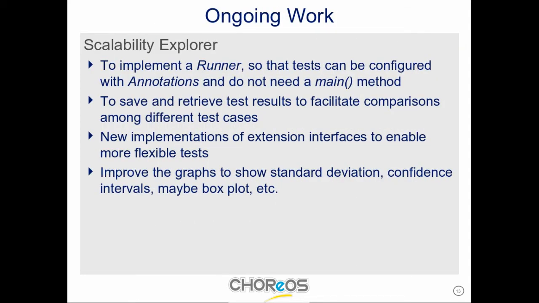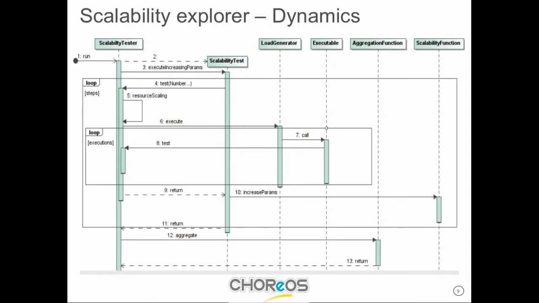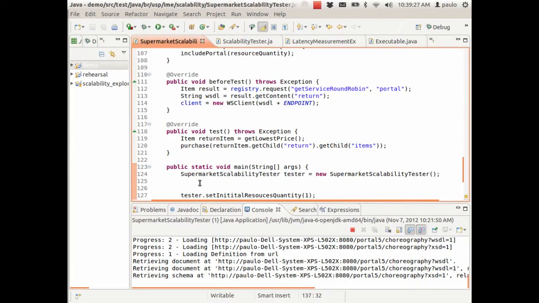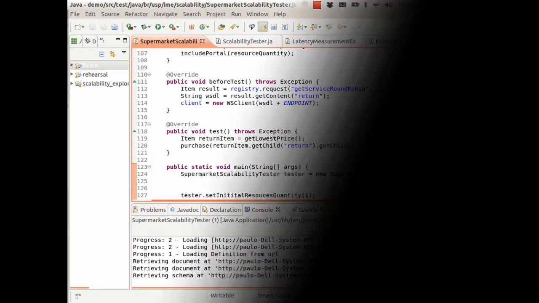Before that, let's switch now, Paulo, to Eclipse, where the developer would be working. So here we have, for example, one test that we already implemented. The idea here is to test the scalability of a supermarket choreography that we developed to serve as a test for us.